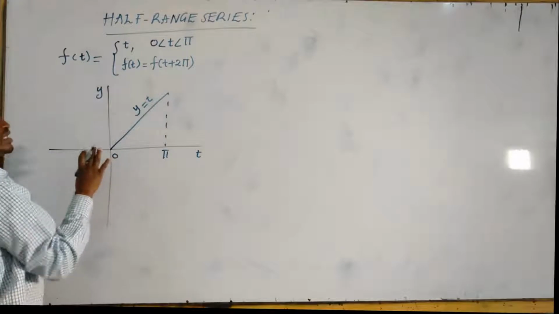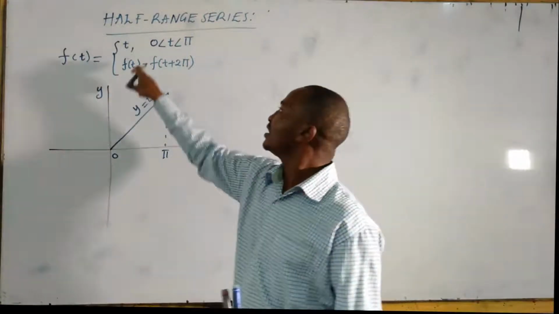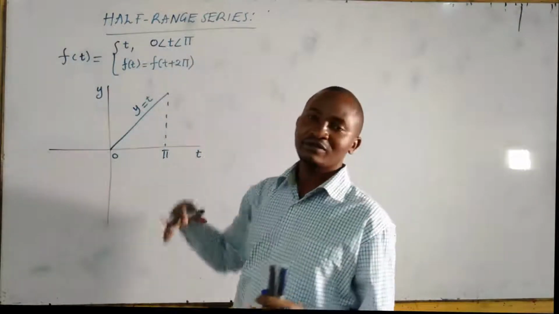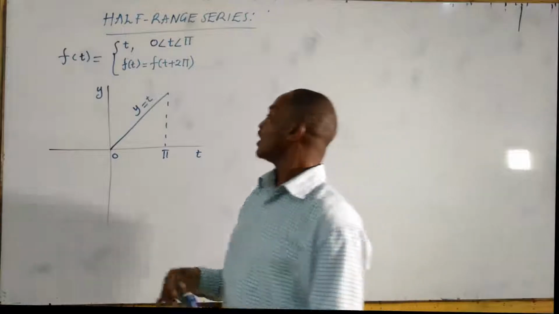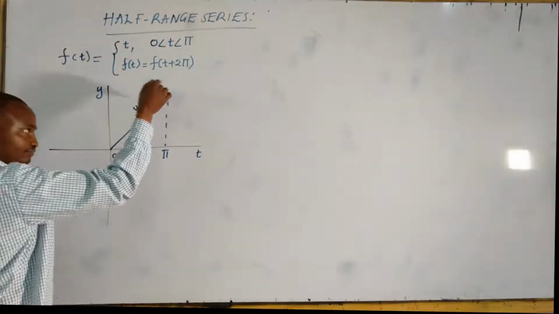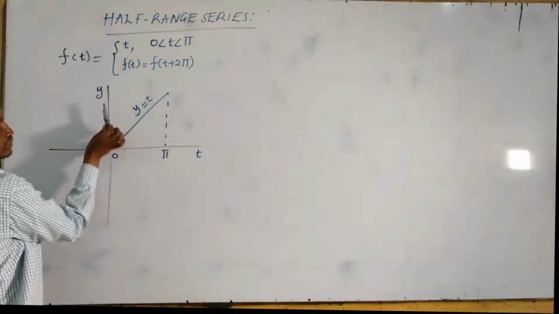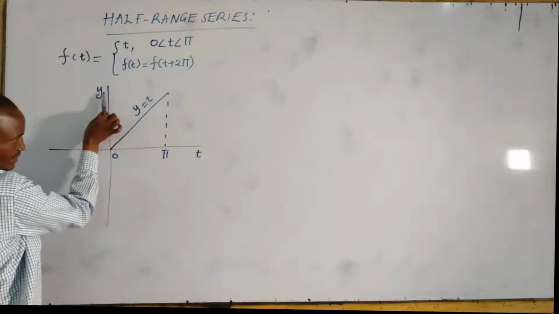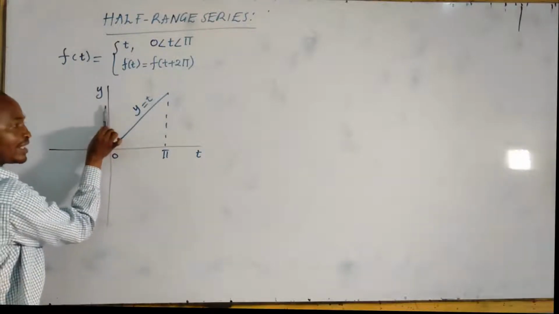The other portion we don't have an idea how it is like, because you are only given half of the range, but you can make it even. To make it even, you have to make its image on the other side. You have to make it symmetrical about the y-axis.